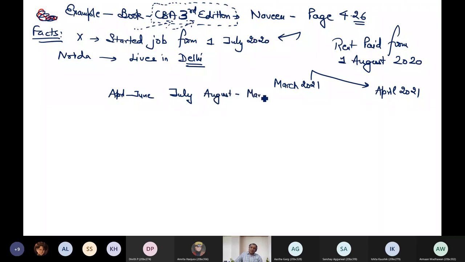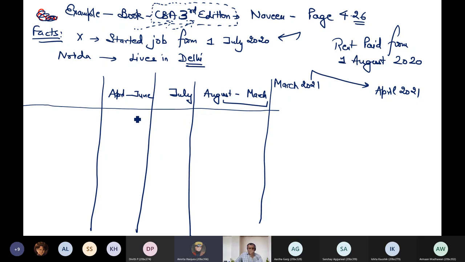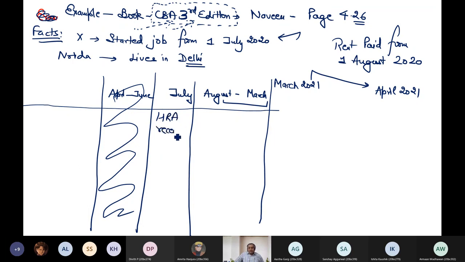Can you tell me why I am dividing it, or on what basis I have divided it? I have divided my year in these 3 parts. Why? Can you tell me why? Sir, when rent was received and when the person started paying. So you can say that for this period there is no job, so I should not be concerned about this period. From July, HRA received, and as we have correctly said, from August, rent paid.